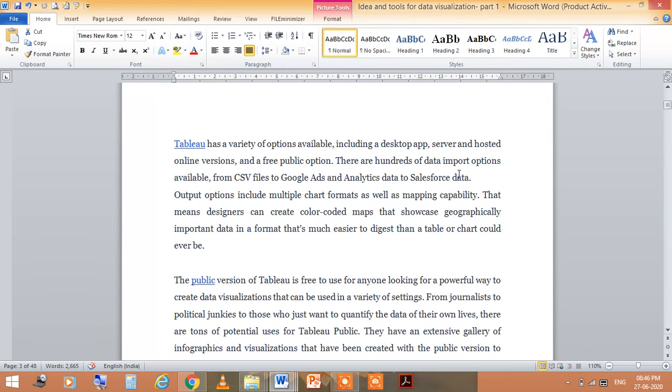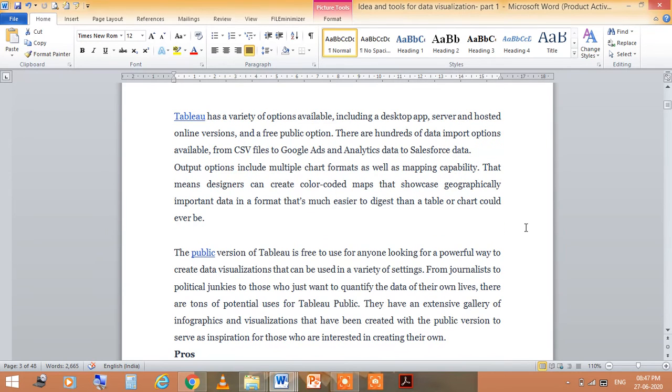There are hundreds of data import options available, from CSV files to Google Earth and analytics data to Salesforce data. The public version of Tableau is free.